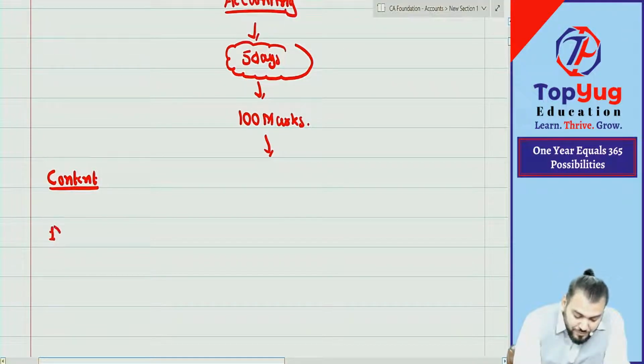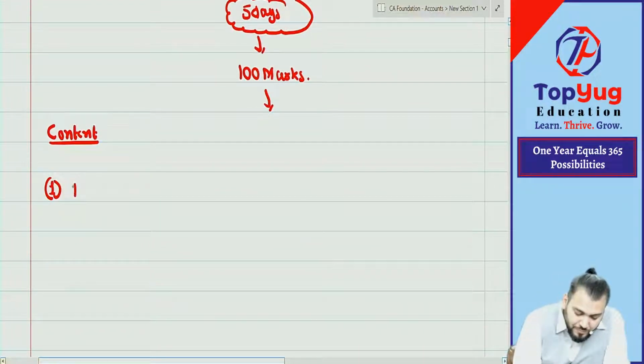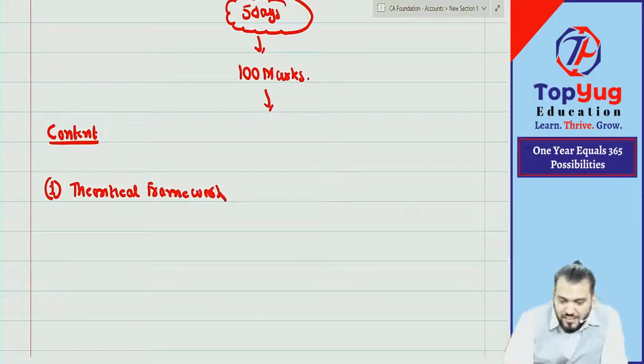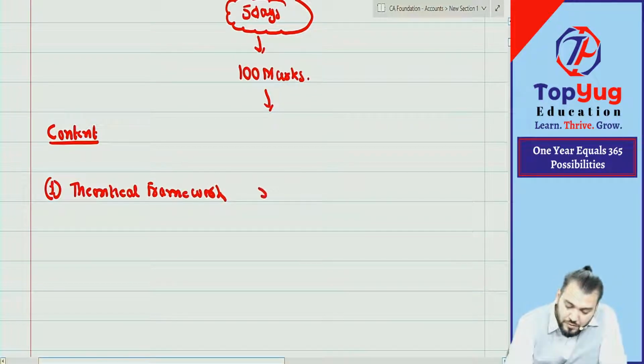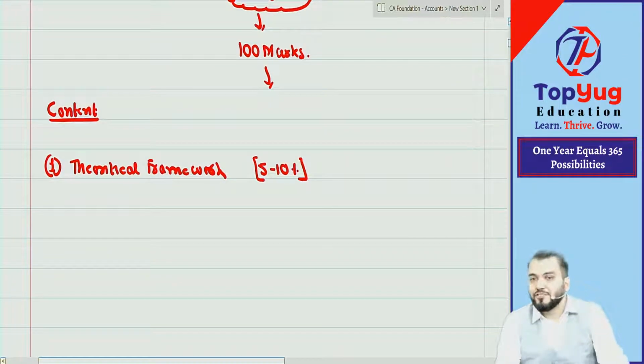So let us write down the content. First chapter is what? Theoretical framework. As per ICAI, this will cover 5 to 10% of marks. Theoretical framework.